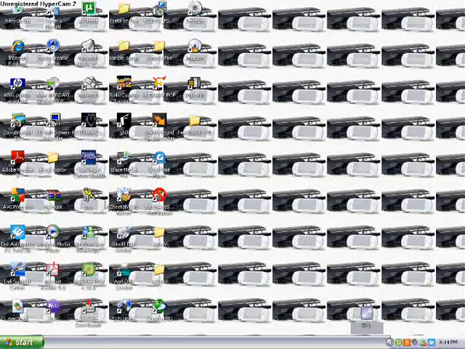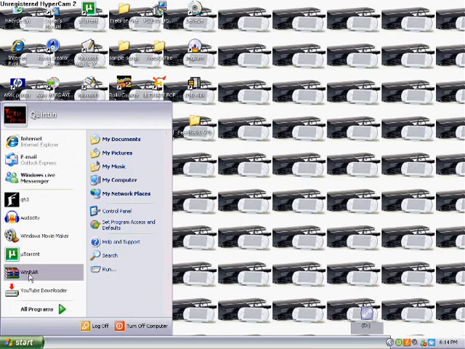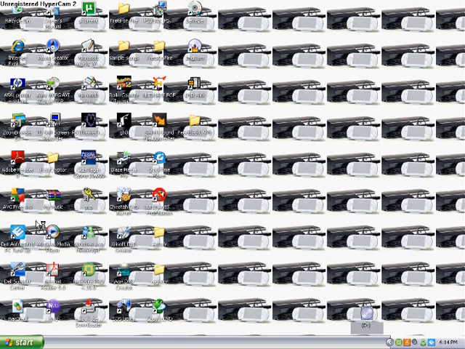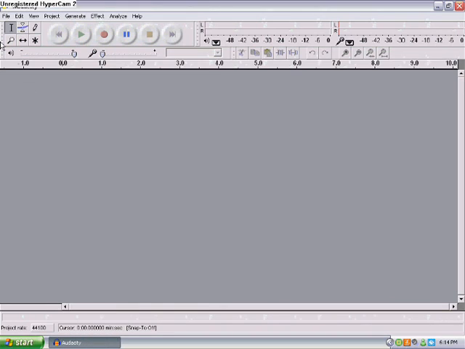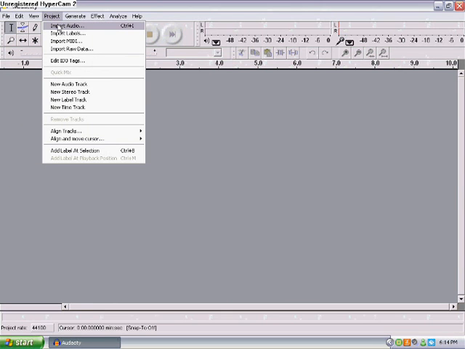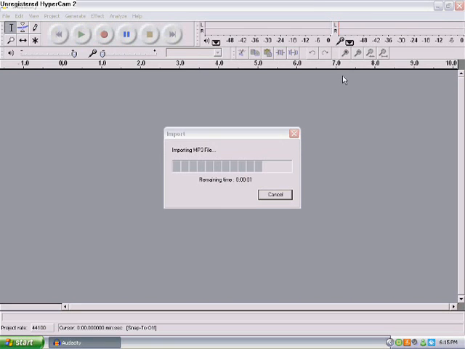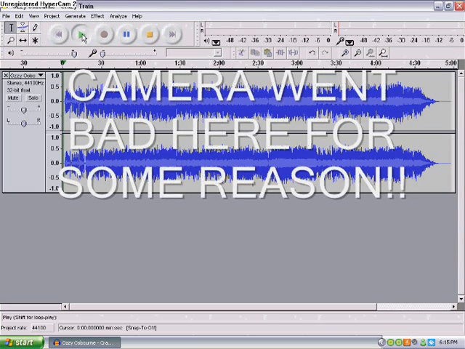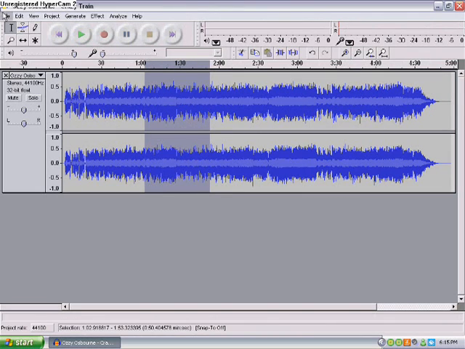Okay. Now what you do is you open up Audacity. Okay. Now you go to Project, Import Audio. Okay, we're going to stop the music. Play it. See. Okay. Now what I'm going to do, see what this is right here. I'm telling you right now, it has to be 20 seconds around there. 22 could be like the most, I think.